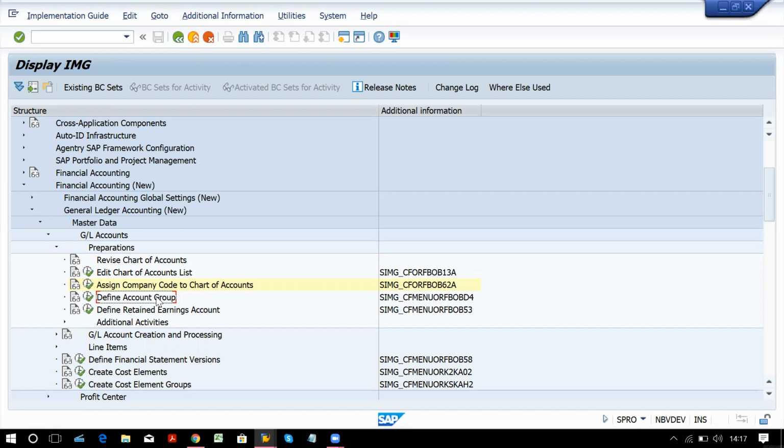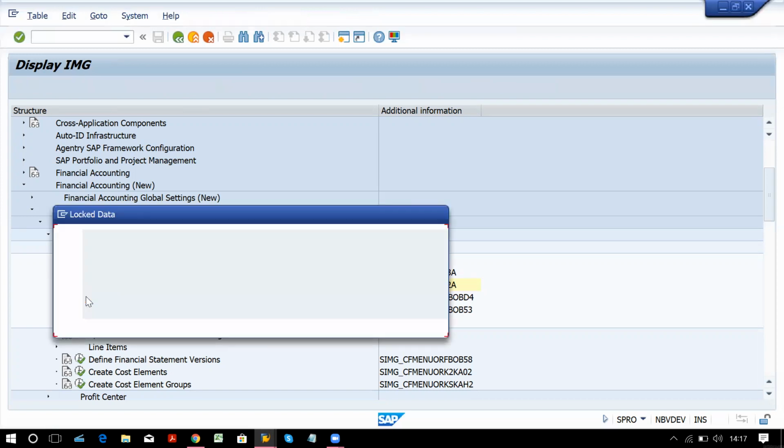Generally we do four basic account groups, and these bifurcations we can show directly in the balance sheets. That is also possible. So both are commonly used methods. Whatever your client's demand is, you have to maintain the groups. We are going to maintain four basic.